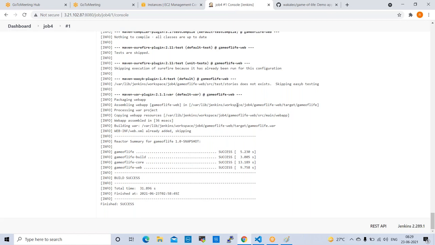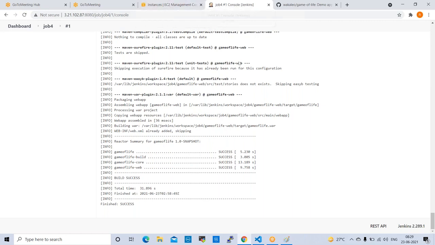Any code is there, any errors are there in the builds, that will be cleaned. Next one is package, next one is install. Install means normally it will gather the facts. Package means it will convert into a package. So that we will discuss in Maven. Those are Maven goals, not Jenkins goals. When we discuss Maven, we'll go deeper.